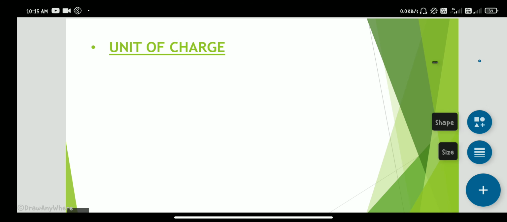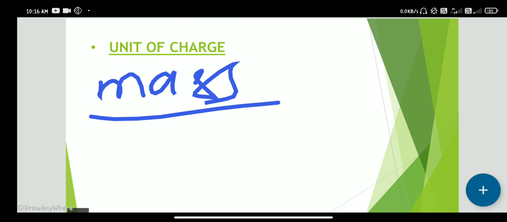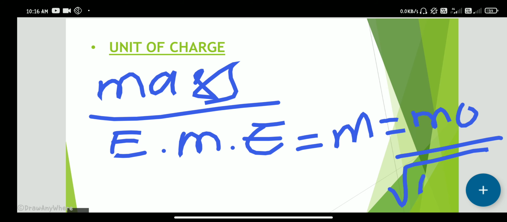Let's discuss. Charge is independent of speed. Before this we discuss mass. So Einstein's mass equation: m is equal to m naught by square root of 1 minus v square by c square.